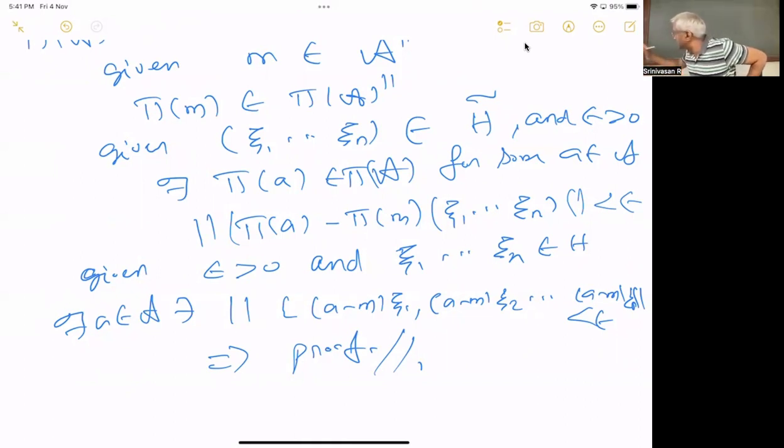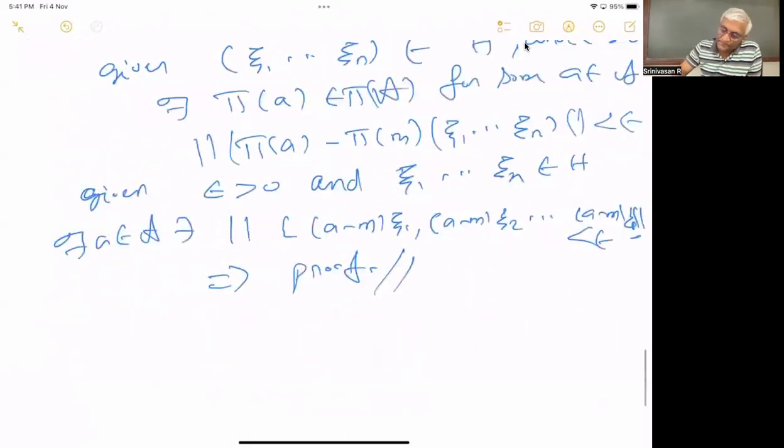After the norm sign there is nothing else, that's a bracket. I have just evaluated that. I have removed the pi, that's all. The pi is that representation, I just removed it. Okay.